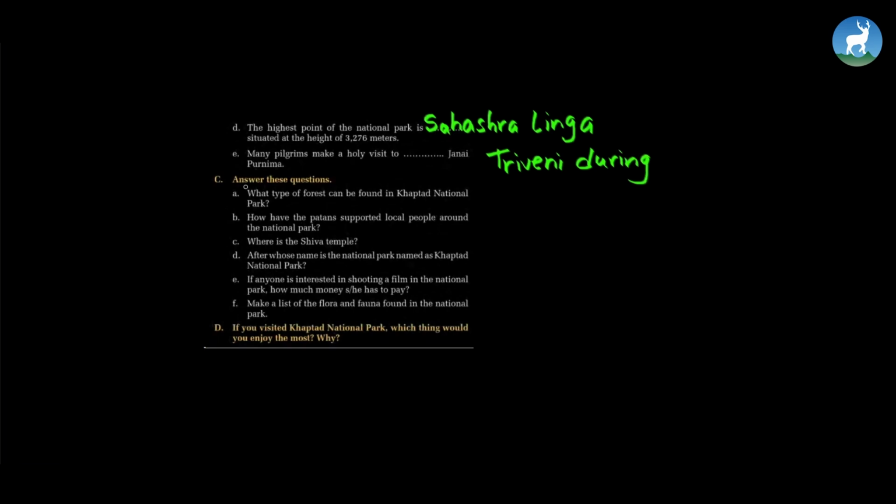Now, answer these questions. What type of forest can be found in Khaptad National Park? In Khaptad National Park, we can find coniferous forest. How have the Patans supported local people around the national park? The Patans have supported local people around the national park by offering ample grazing ground for cattle. Where is the Shiva temple? The Shiva temple is located at the confluence of three rivers known as Triveni.